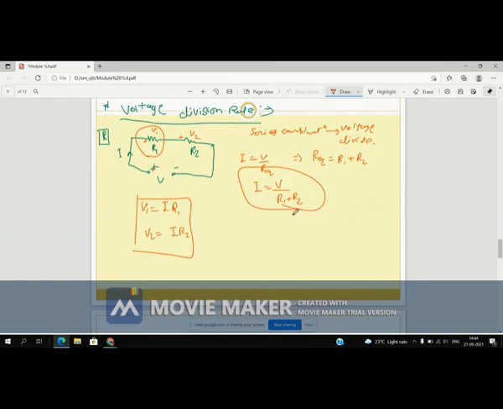Okay. See, the current is the same, so equate all the elements in terms of current. I is equal to V1 by R1, and I is equal to V2 by R2.